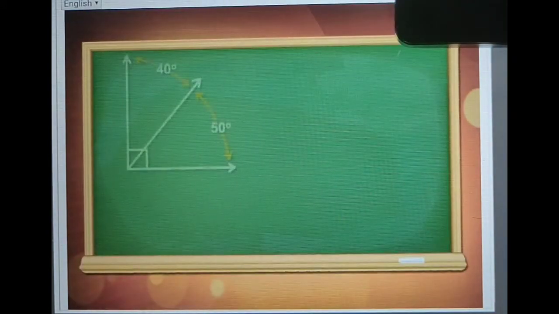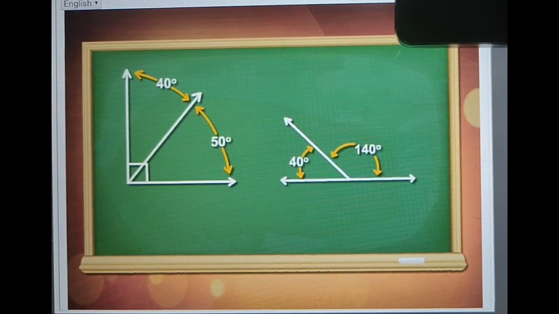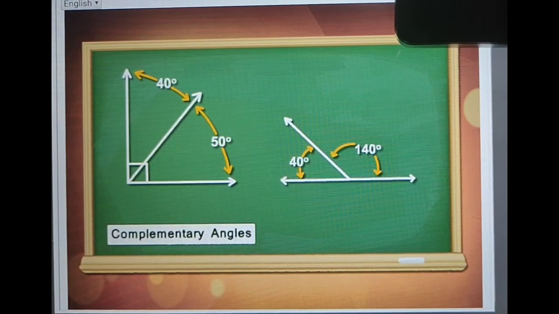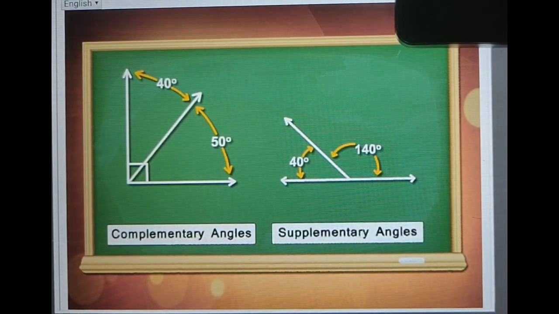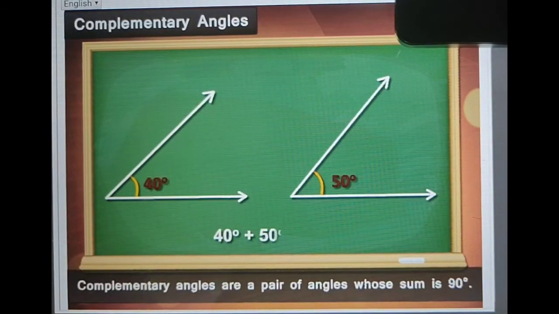Let us now study related angles. Sometimes we can have two angles that are connected to each other. Here we are talking about complementary and supplementary angles. Complementary angles are a pair of angles whose sum is 90 degrees.